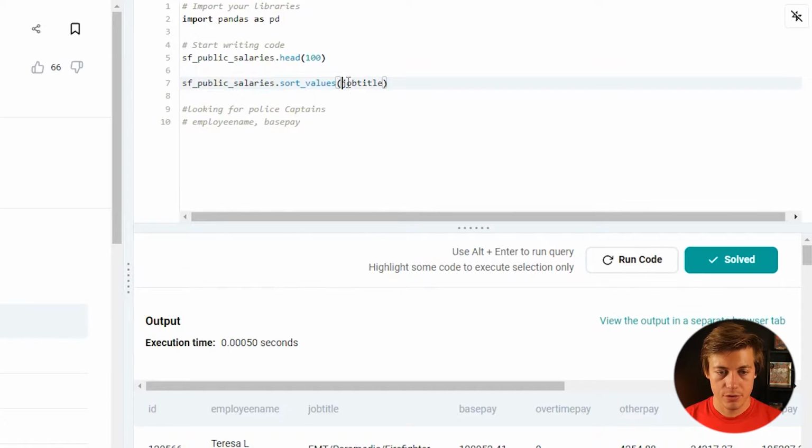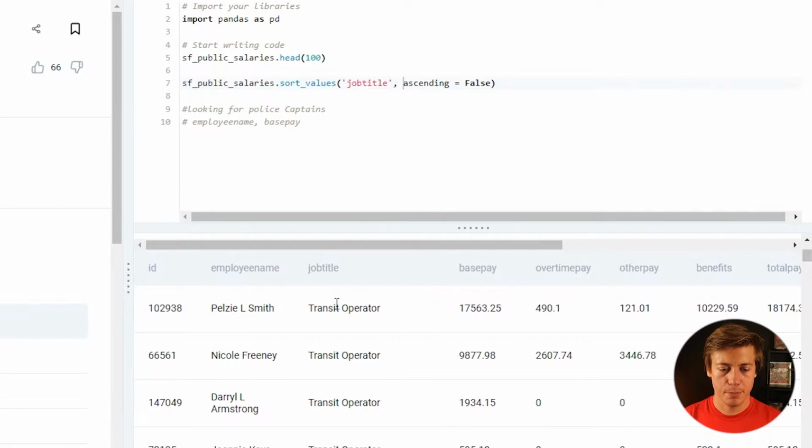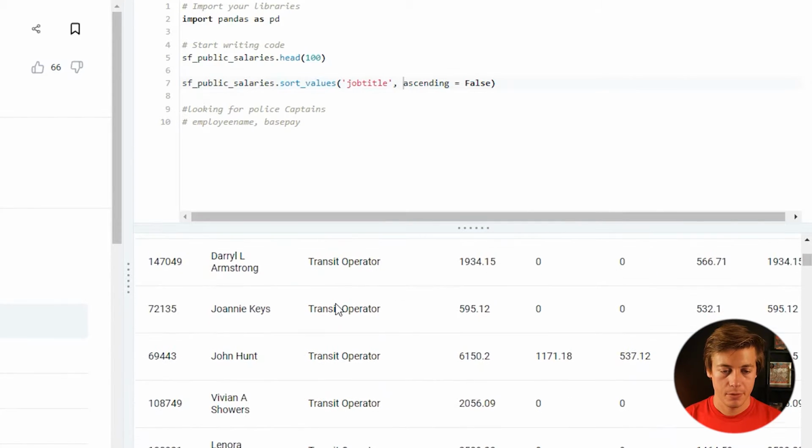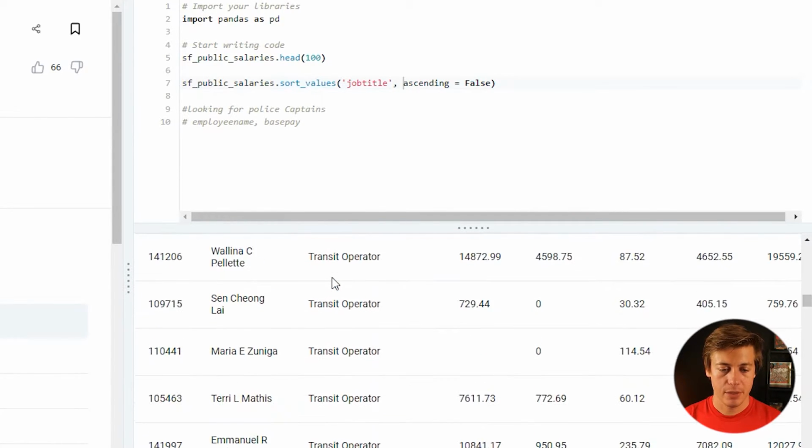And make sure these are in single quotes. I'm going to put ascending is false because it starts with a P. It could start with captain first also. I would assume it starts with a P for police captains, but we can see. So I'll put ascending equals false. Now let's run this over here. All right, so we start with P or start with T, and then police will be down over here.